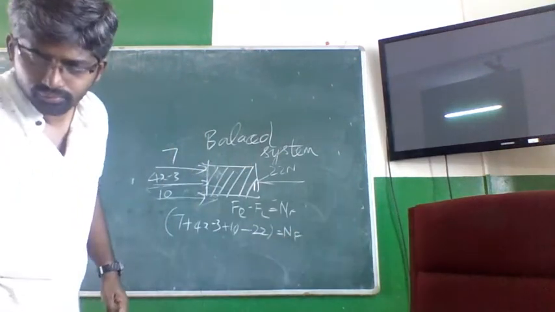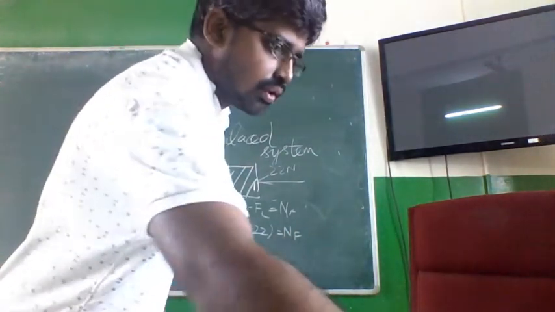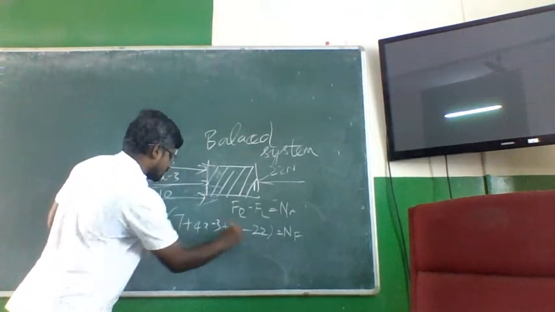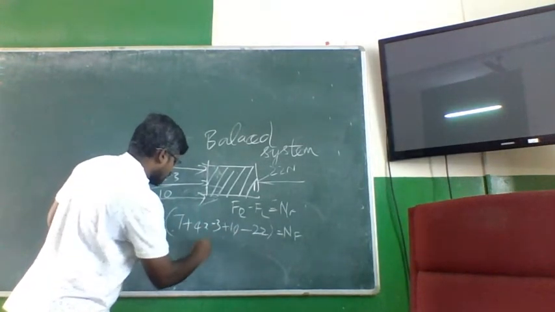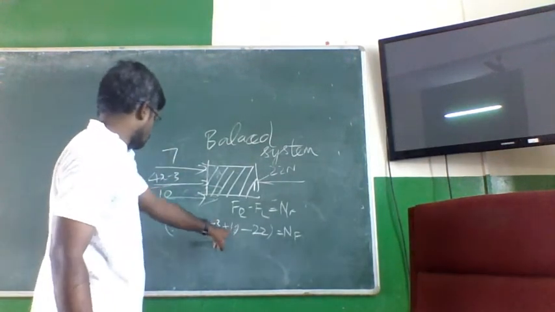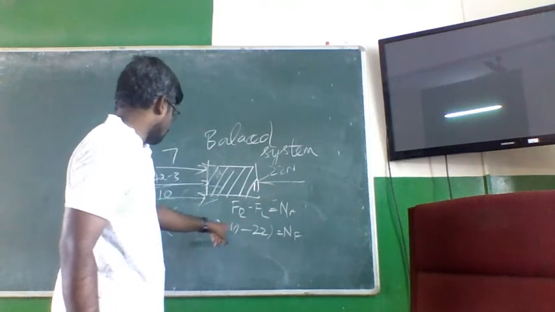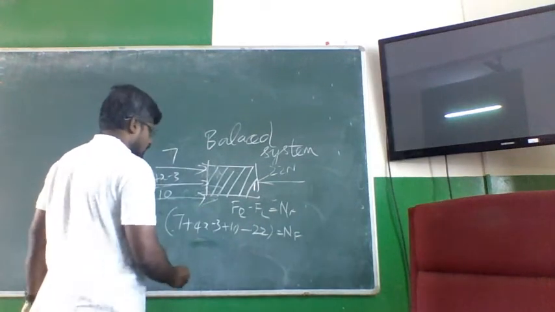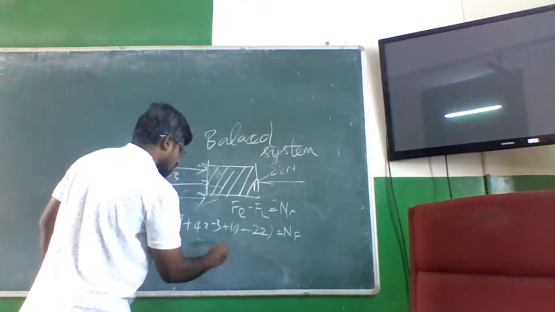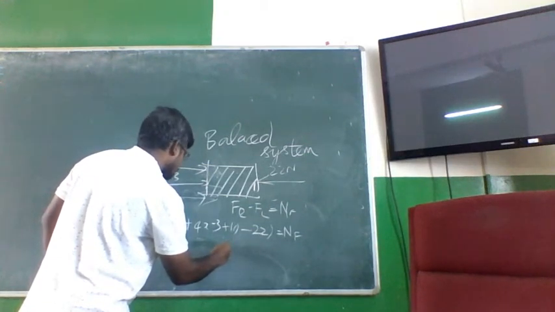When you solve, 10 plus 7, 17, minus 3, 14. Then 14 minus 22 is minus 8.